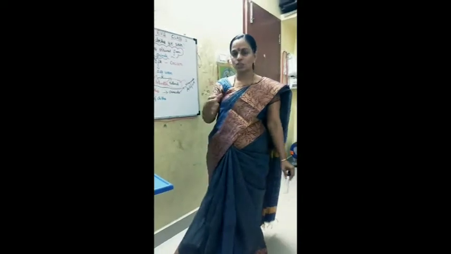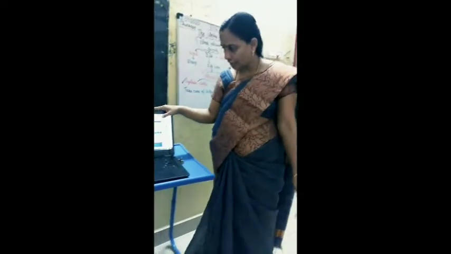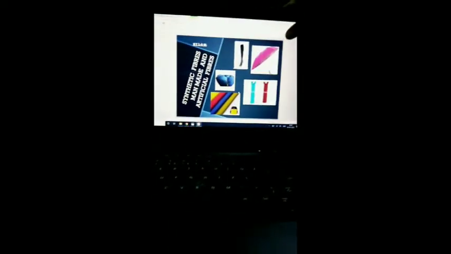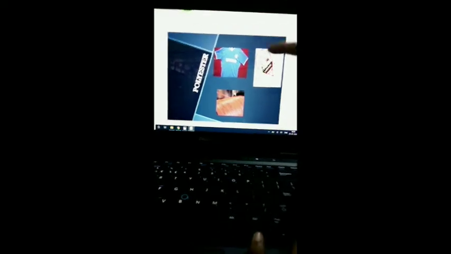Okay, we have a short glance at the slides. This is the synthetic clothes we get from nylon. Synthetic fiber is also called man-made or artificial fiber. One of the synthetic fibers is nylon. See, nylon thread, socks, umbrellas, zips, everything we get from the synthetic fiber nylon. The next one is polyester. It is also an artificial fiber.